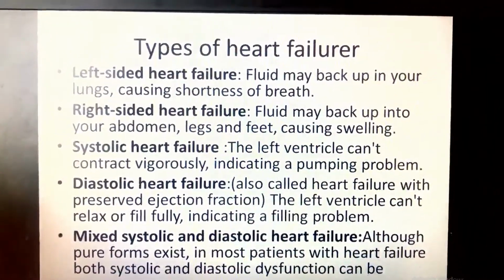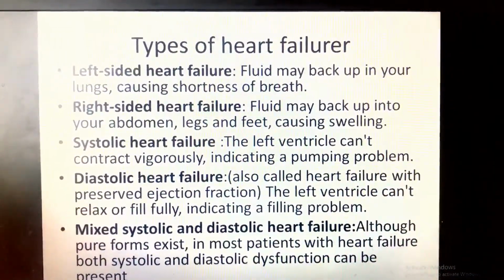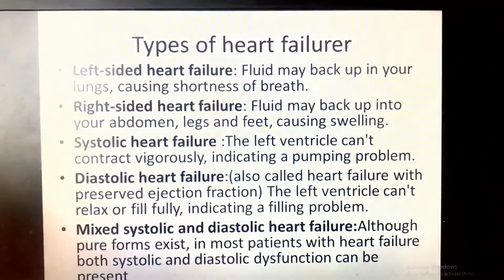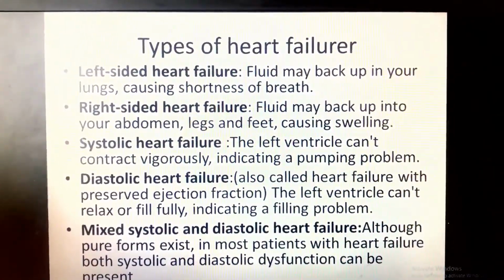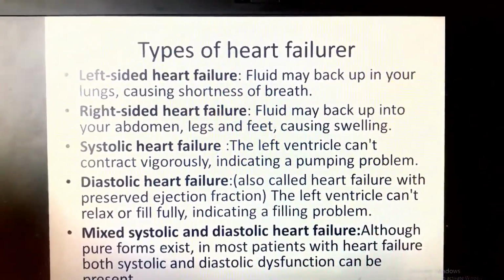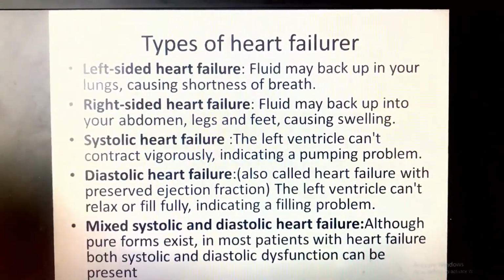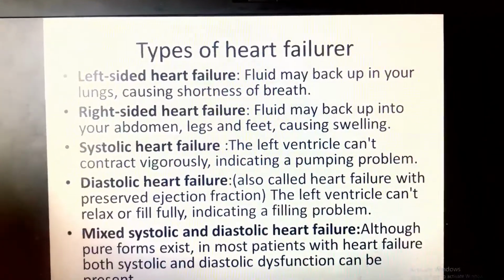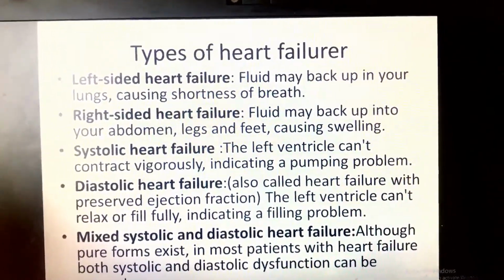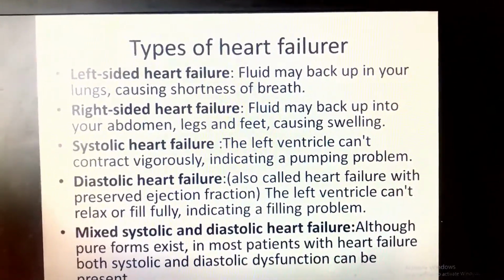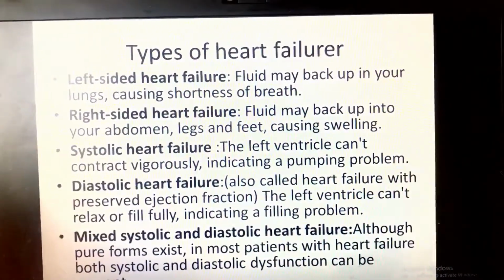Left-sided heart failure, fluid may back up in your lungs, causing shortness of breath. It is understandable. When we say left-sided heart failure, we understand the left atrium and the left ventricle. If the myocardium is not able to pump the blood in the left ventricle, it means what?